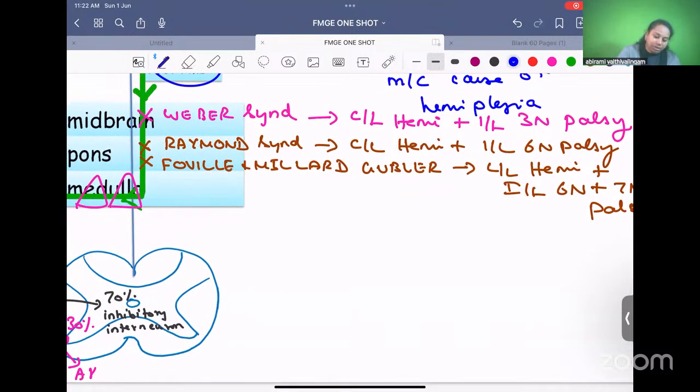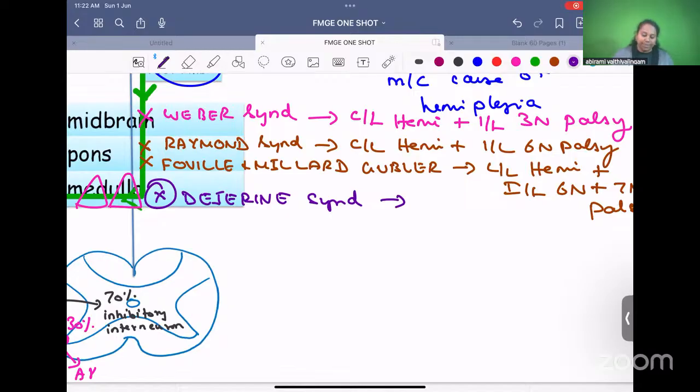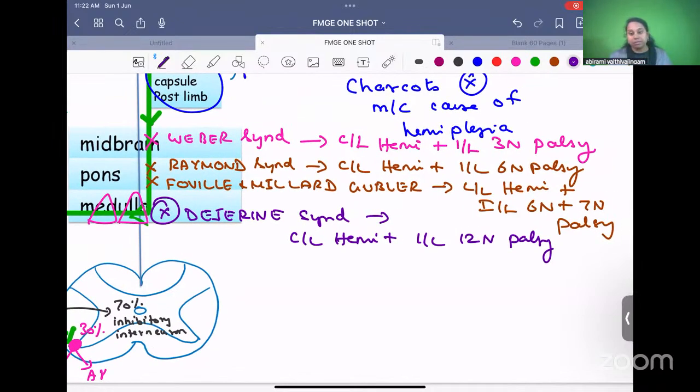Now, at the level of medulla, if there is any damage to these fibers, it is Dejerine syndrome. The medulla has the 12th nerve nucleus, the hypoglossal nerve. So this is contralateral hemiplegia plus ipsilateral 12th nerve palsy. The 12th nerve is the hypoglossal nerve. So all these are repeat questions, especially Weber is a many-times-asked question. So these are all the different types of syndromes associated with the corticospinal tracts.